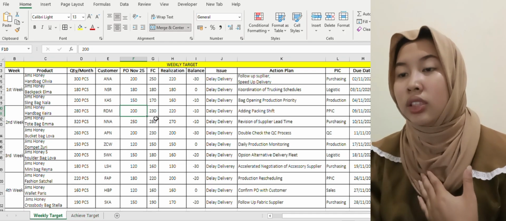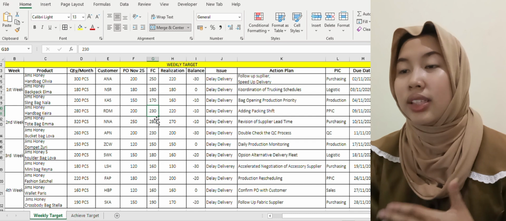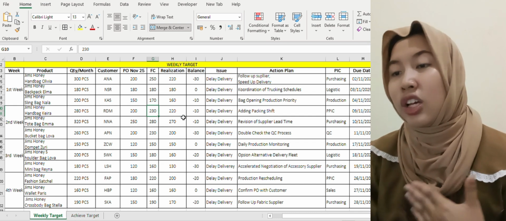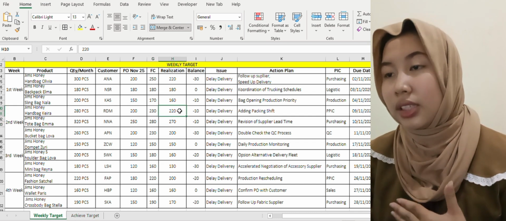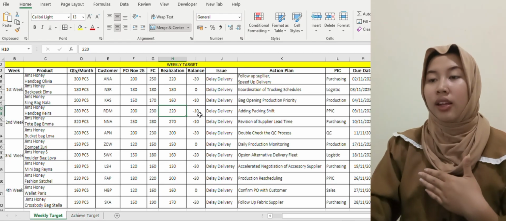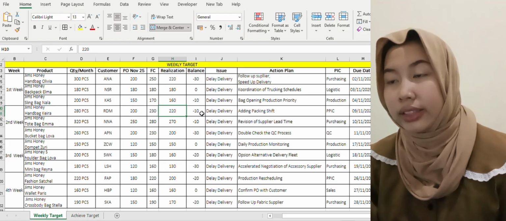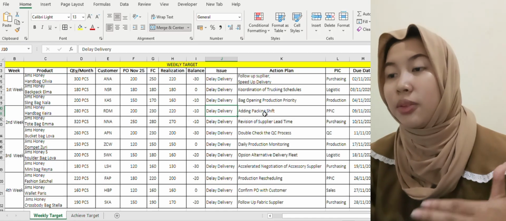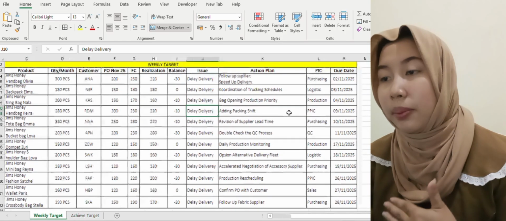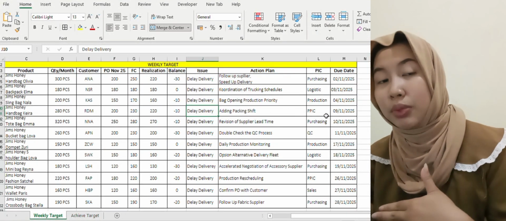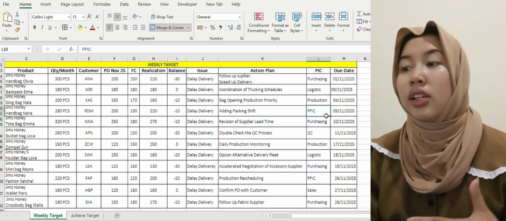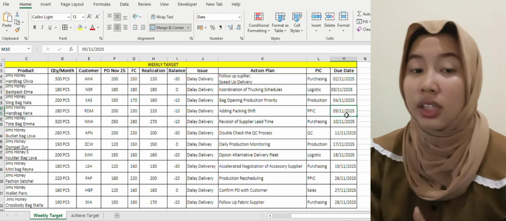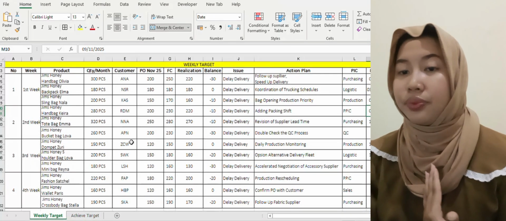The forecast is 230, and the realization is 220 pieces, and the balance is minus 10, meaning the target was not reached, and the issue here is still delivery. The action plan is adding packing shift, and the PIC is PPIC. The due date is November 9, 2025.